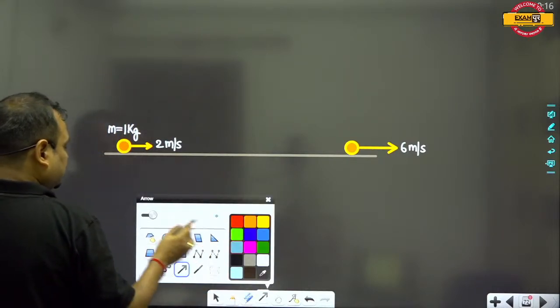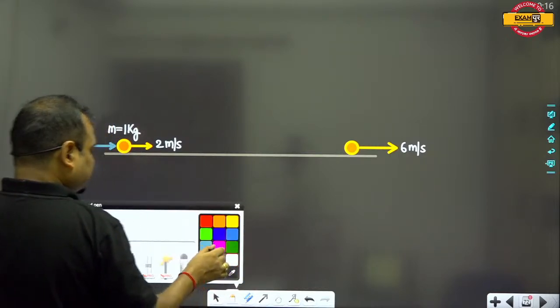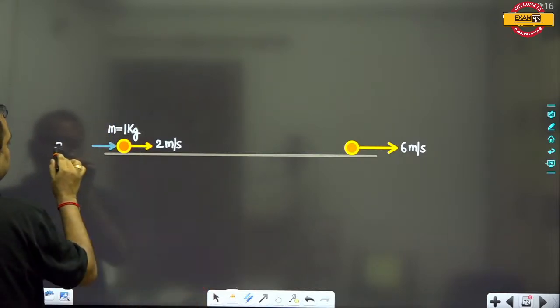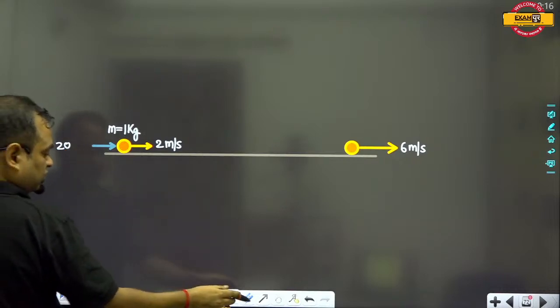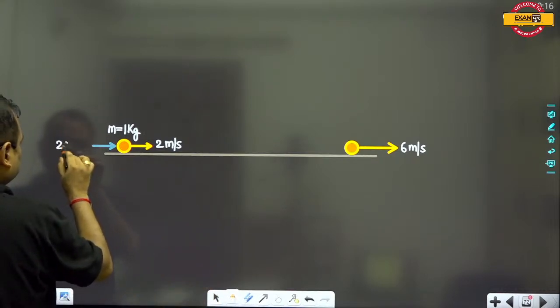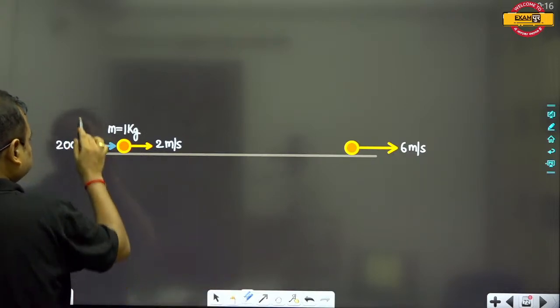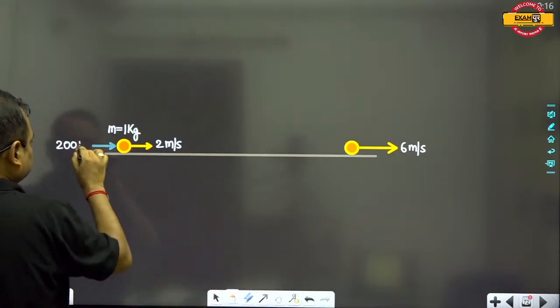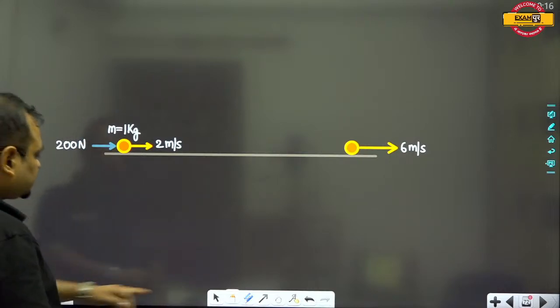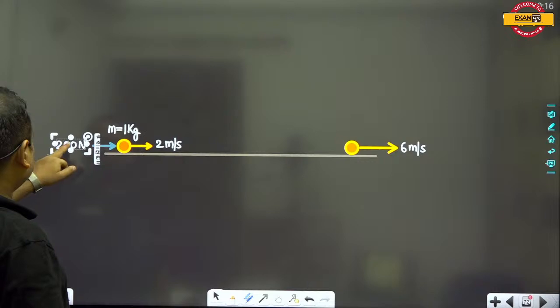Suppose that someone has applied 200 newton. Okay, so this is 200 newton.